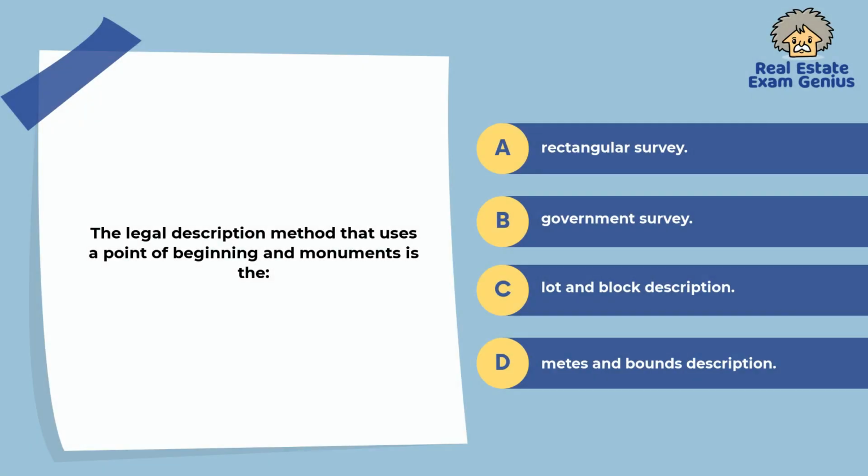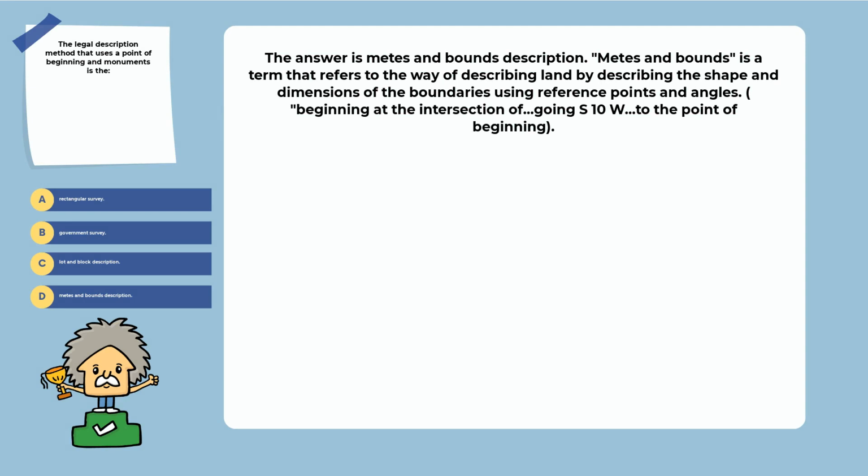81. The legal description method that uses a point of beginning in monuments is the rectangular survey, government survey, lot and block description, metes and bounds description. Explanation. The answer is metes and bounds description. Metes and bounds is a term that refers to the way of describing land by describing the shape and dimensions of the boundaries using reference points and angles.